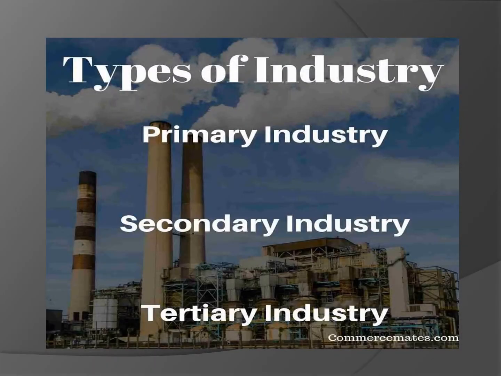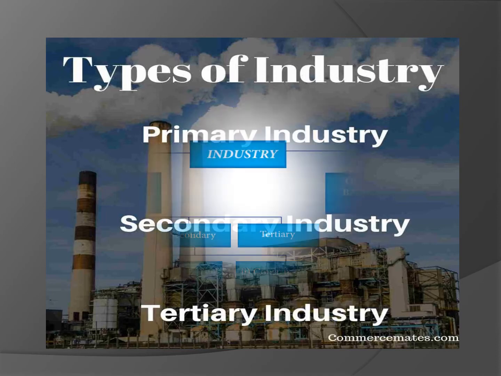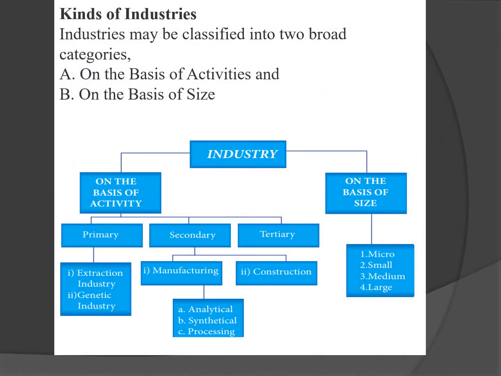We have seen the meaning of industry and the definition and features also. Now let us see what are the different kinds of industries. Here, industries are mainly classified on two bases. Industries can be classified on the basis of activities and on the basis of size. You can see the chart there.